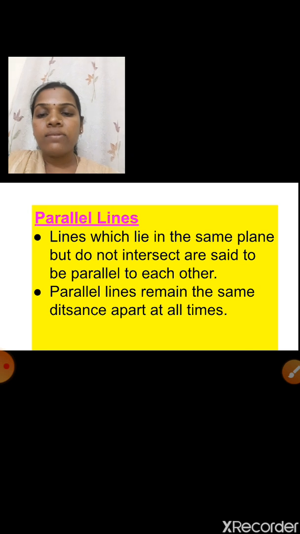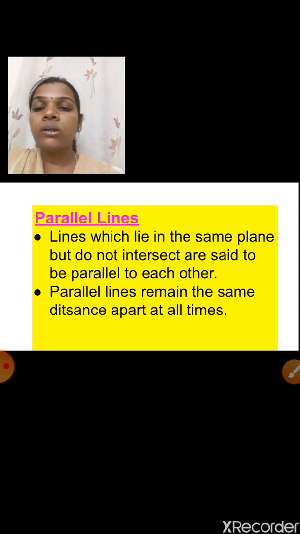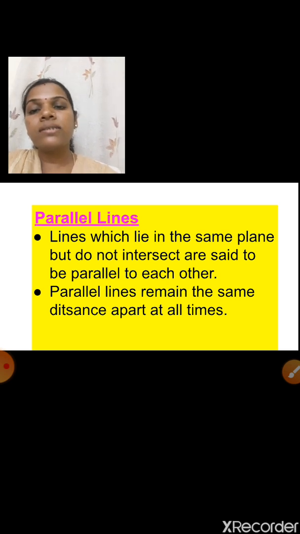The next important characteristic of parallel lines: parallel lines remain the same distance apart at all times. The distance between the two lines remains the same at all times.